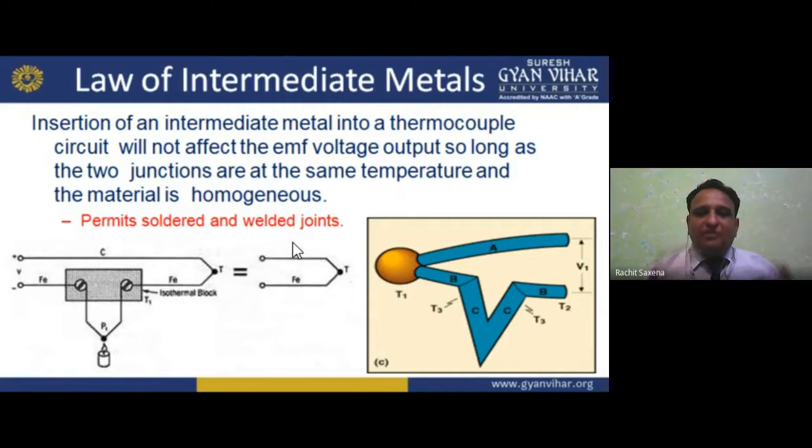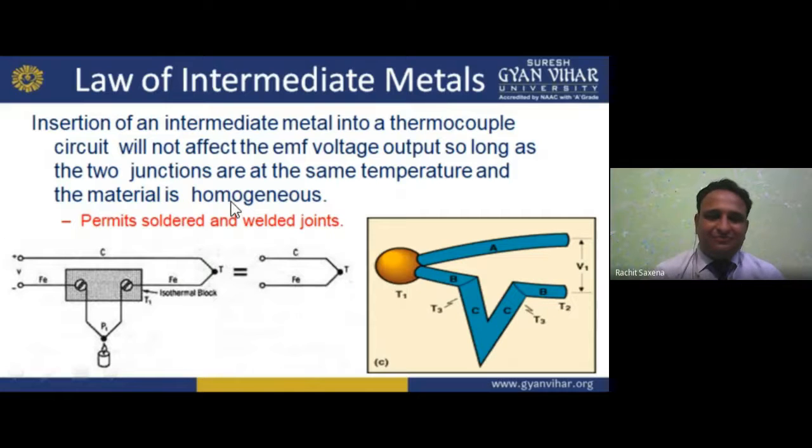But as per the law of intermediate metals in a thermocouple, it will not affect the EMF voltage at the output, as long as the two junctions are at the same temperature and the metal is homogeneous. If it is non-homogeneous, we can't insert it, and we will not get the voltage. So, my dear student, homogeneous metal we have to use, and the temperature of these two junctions must not change.